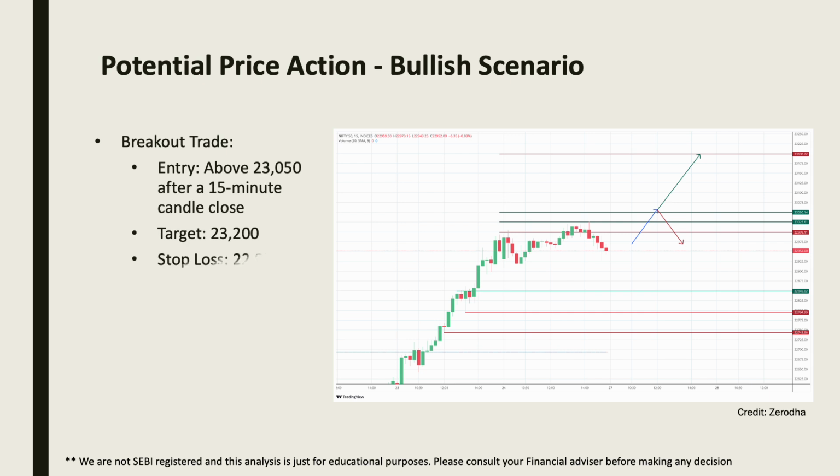Alternatively, for a breakout trade, enter above 23,050 after a 15-minute candle closes above this level, targeting 23,200 with a hard stop loss at 22,950. If we see two consecutive candles closing below 23,000, we should still close the trade in loss.